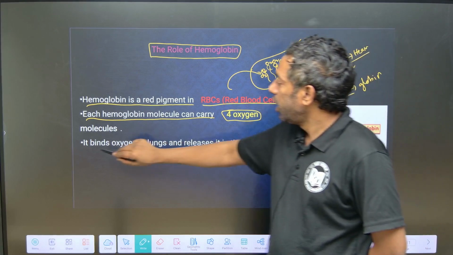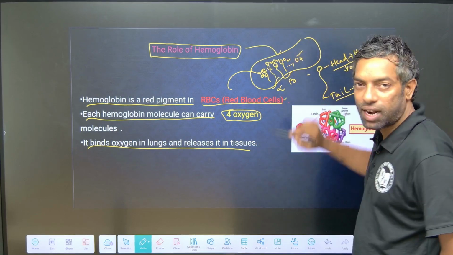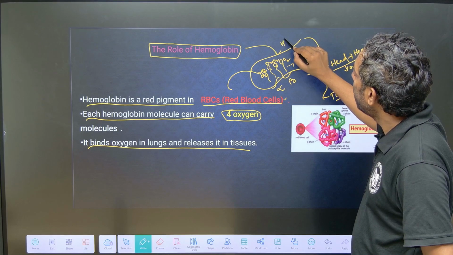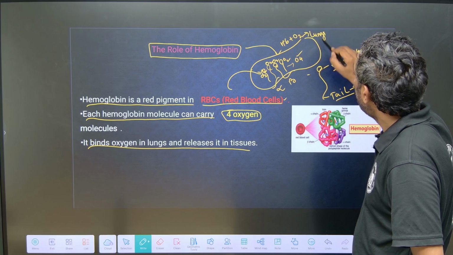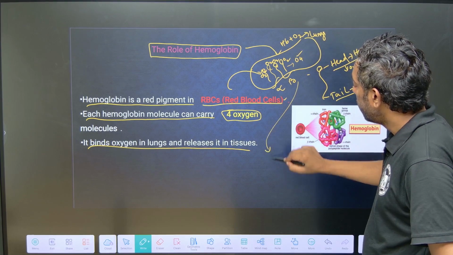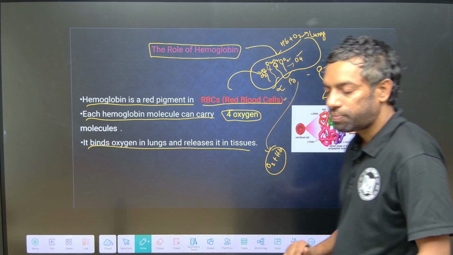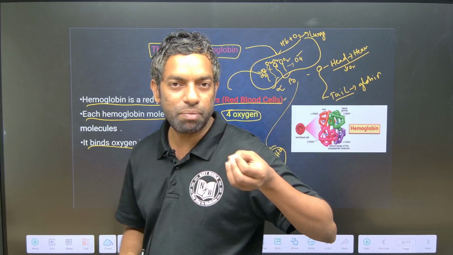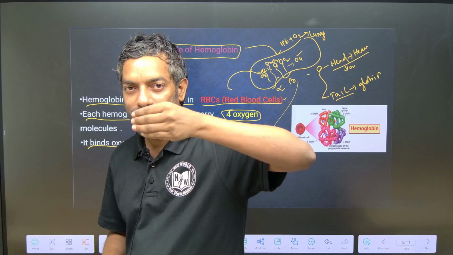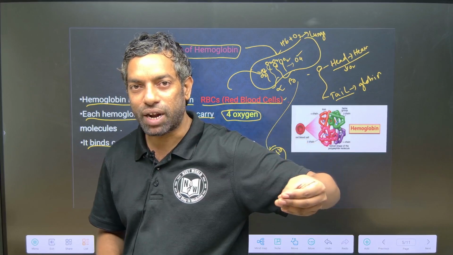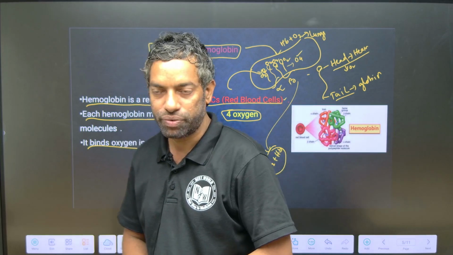It binds oxygen in the lungs and releases it in the tissue. First it reaches the lungs, and in the lungs hemoglobin binds with oxygen. After that it reaches the tissue, and releases oxygen from the hemoglobin in the tissue. So hemoglobin catches oxygen in the lungs and finally releases it in the tissue.